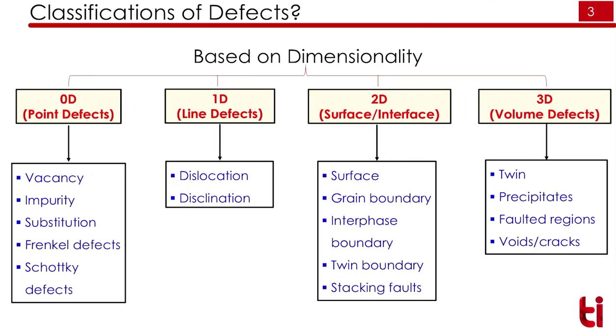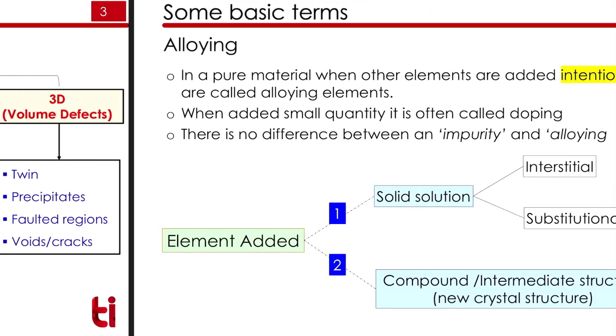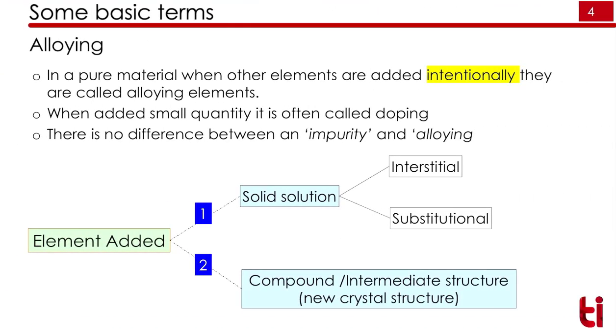We can categorize defects into 4 types. One is called 0-dimensional or point defects, then 1-dimensional or line defects, 2-dimensional or surface defects, and 3-dimensional or volume defects. We will see these defects one by one. In this lecture, we will see only the point defects. Before that, we will look at some basic terms.